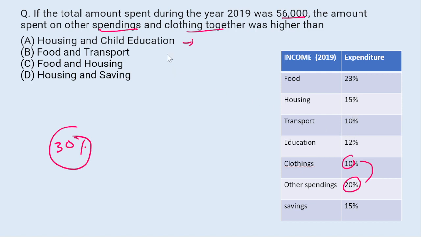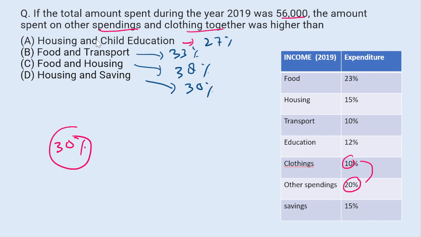So these together will be 27%. And food and transport: food 23% and transport 10%, so this is 33%. And food and housing: food is 23% and housing 15%. So this is 38%. Housing and saving: housing 15% and saving 15%, so 15 plus 15 is